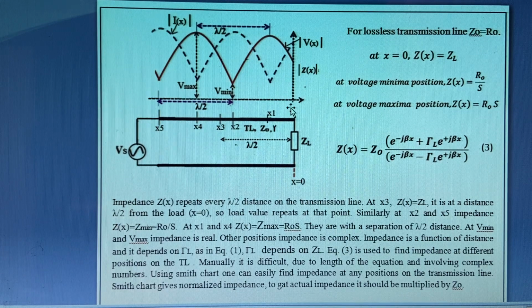Again, these are the impedance maxima and minima positions. Current minima is there wherever voltage maxima is there. So that variation depends upon the distance. The Z of x varies over a transmission line.